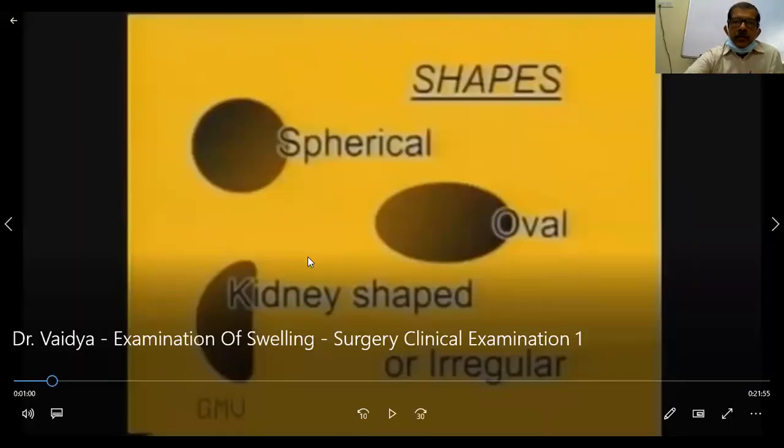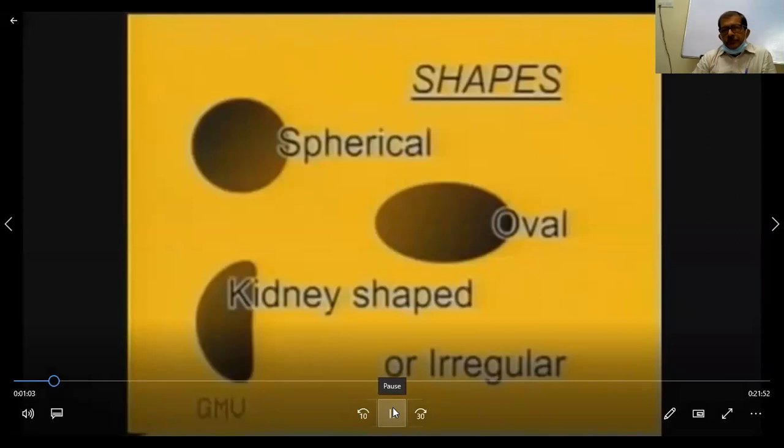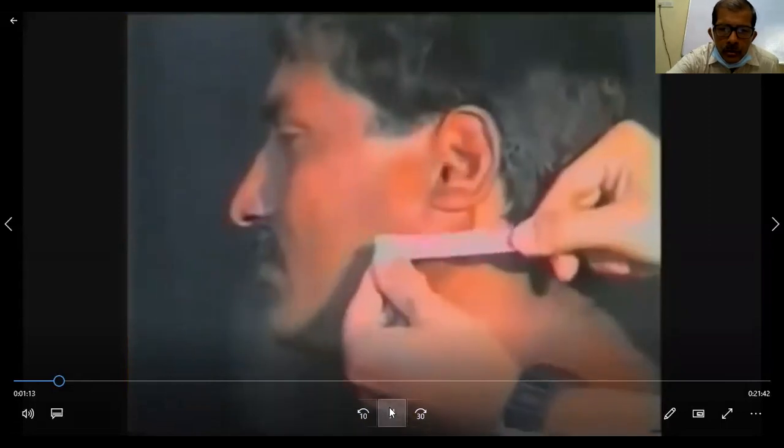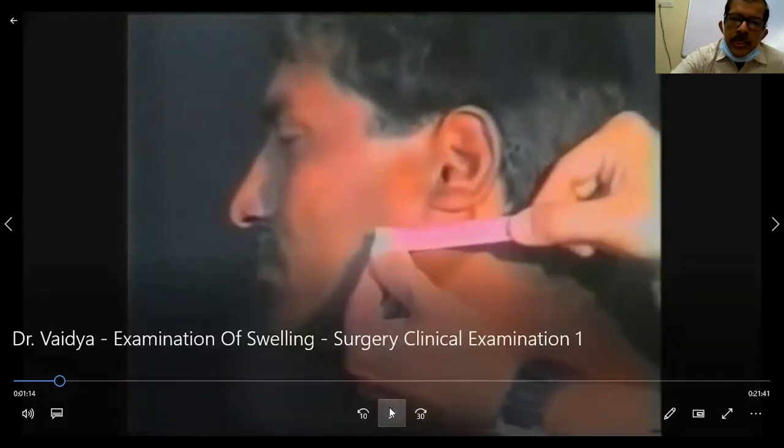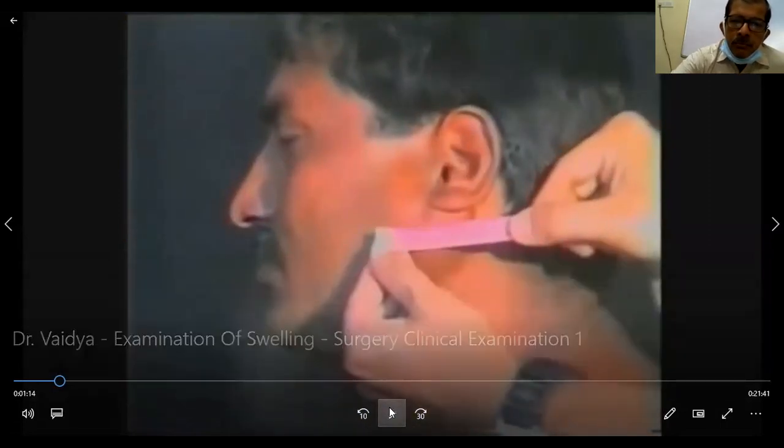Now let us go to the video again. Like spherical, ovoid, or kidney shape, or it may be an irregular shaped swelling. Then measure the exact size in centimeters using a measuring tape. So here he is asking us to measure.